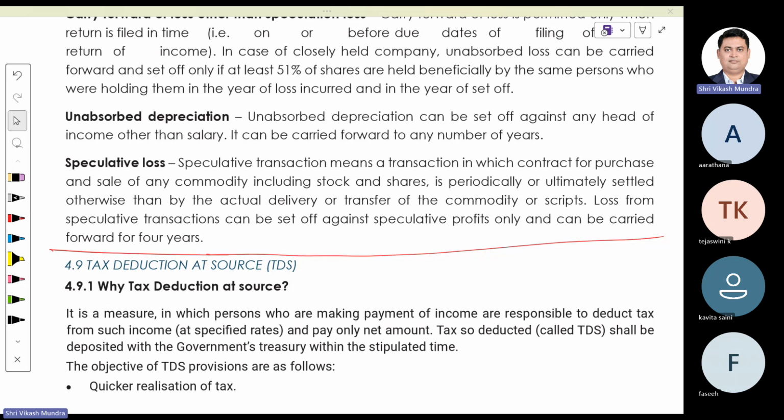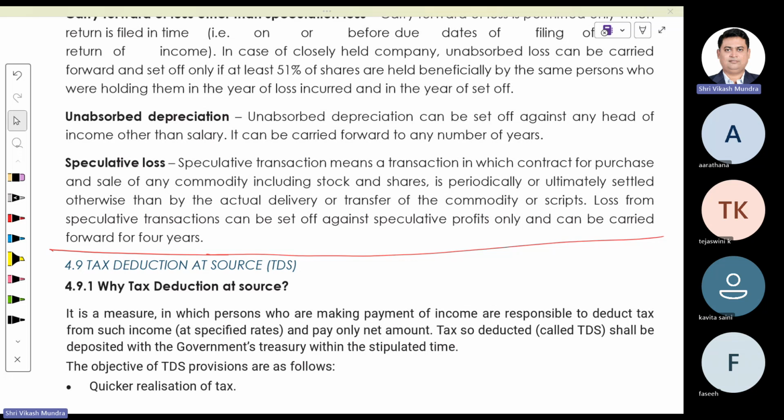Keep one thing in your mind, whatever deduction the firm gets on account of interest or remuneration, the partners are required to pay tax on it in their personal file, and whatever interest or remuneration is disallowed to the partnership firm would not be considered as income in hands of partners in their personal file. That means either way, at one point of time, tax is paid either by the partnership firm or by the partners. In respect of remuneration to partners, the condition is like that. It should be mentioned in the partnership deed, that means authorized by the partnership deed. It should be paid to the working partner, and it should be for the prospective period.